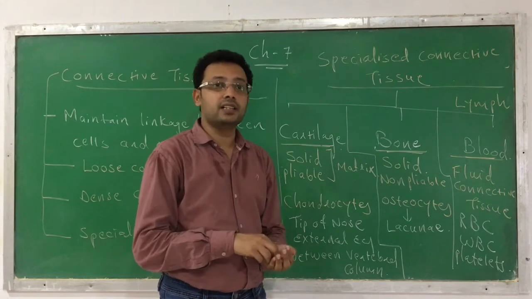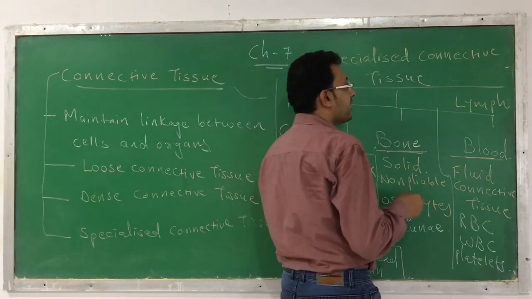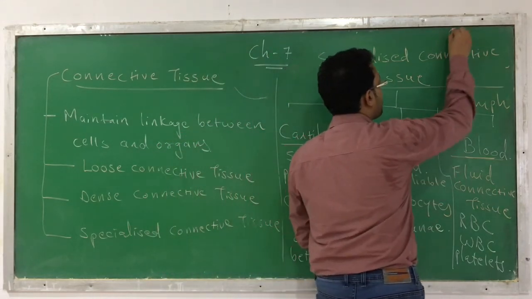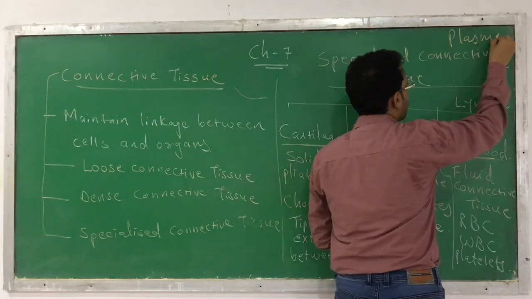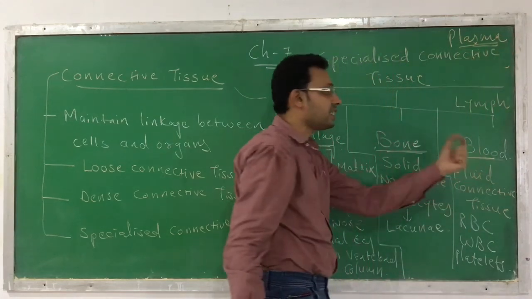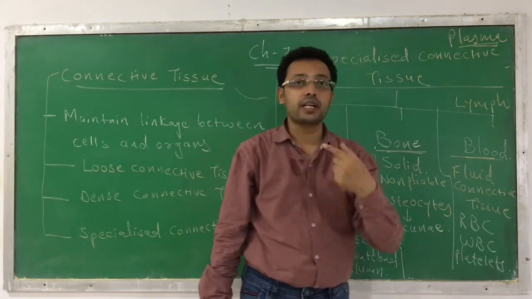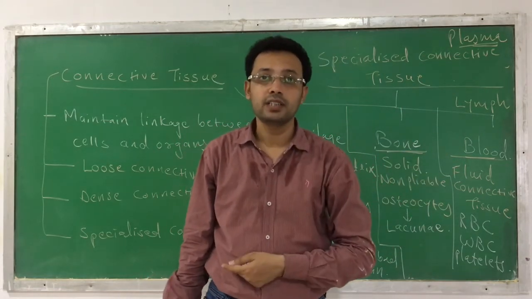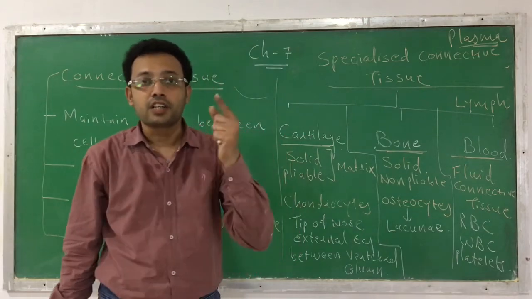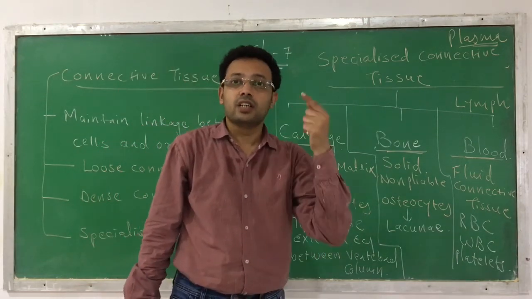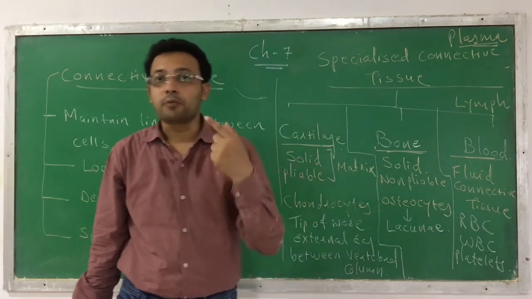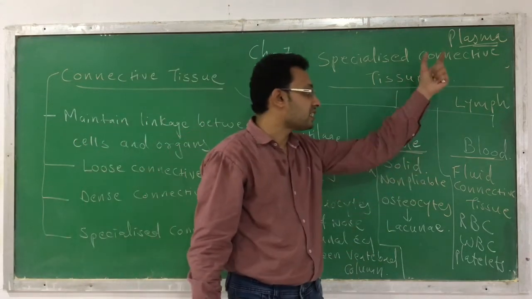Apart from these cells, you can also find a liquid, which we call plasma. The plasma is the liquid portion of the blood. It mainly contains water, along with nutrients, waste, gases and proteins.